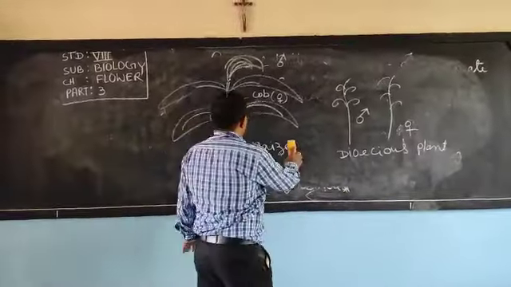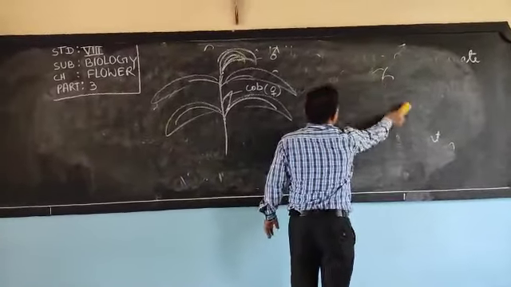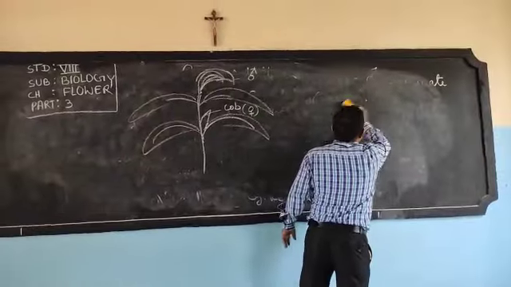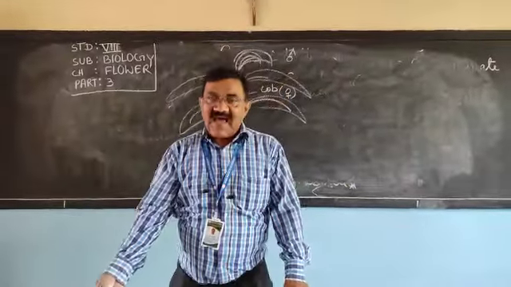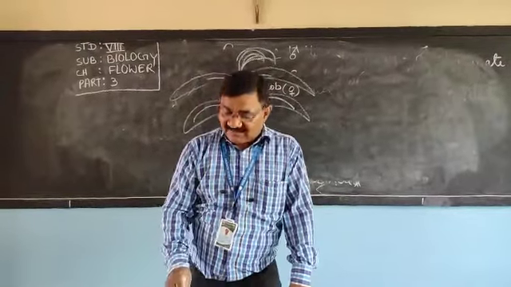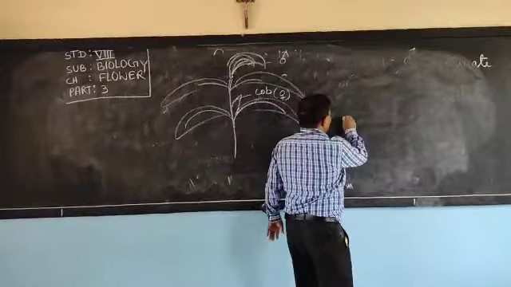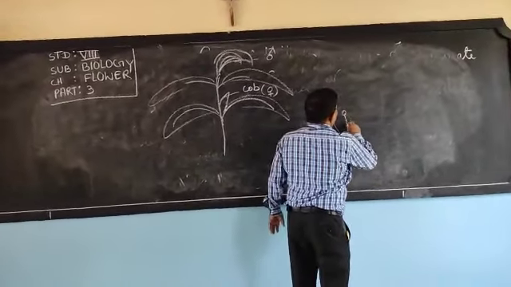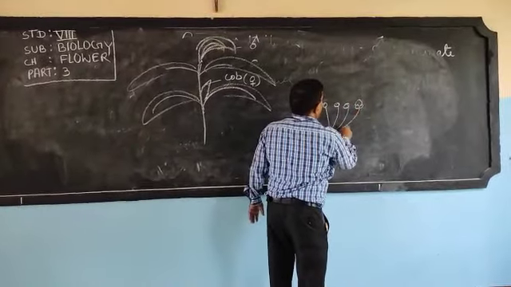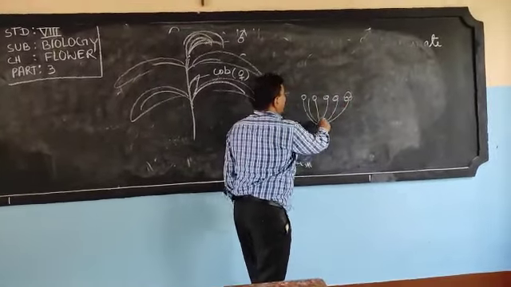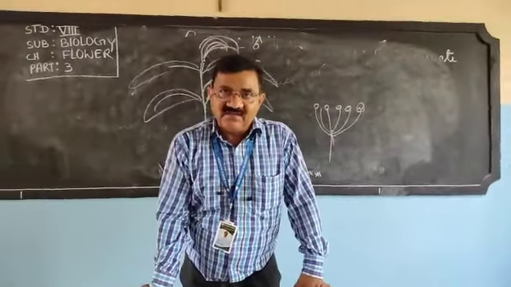Next, let me discuss inflorescence. Inflorescence is the arrangement of flowers on the floral axis. How are the flowers arranged? Sometimes flowers may be arranged like this, all the flowers here.